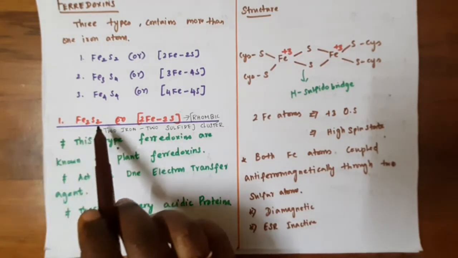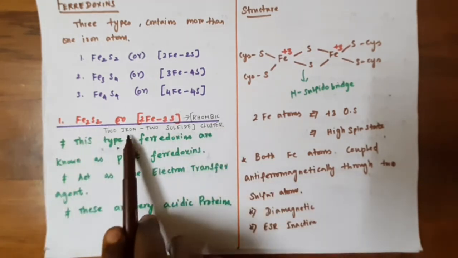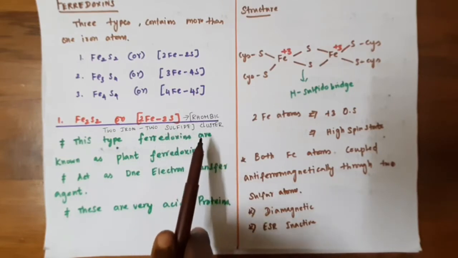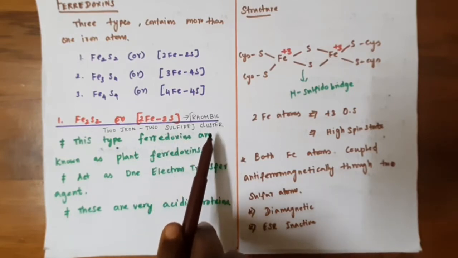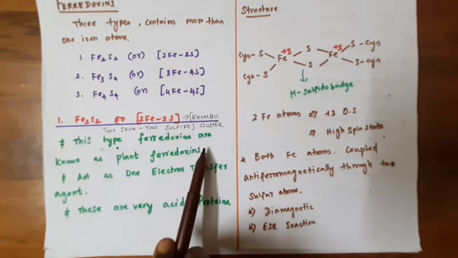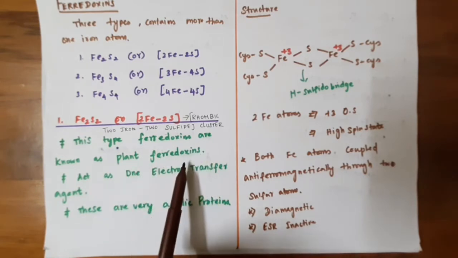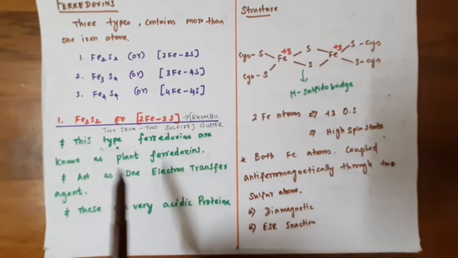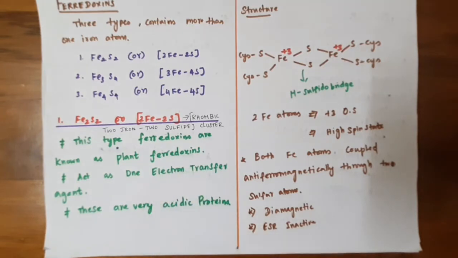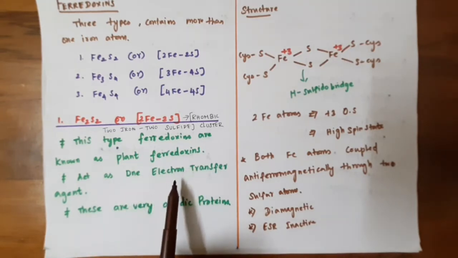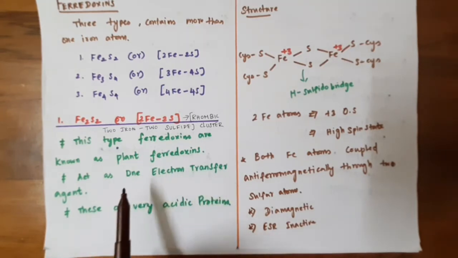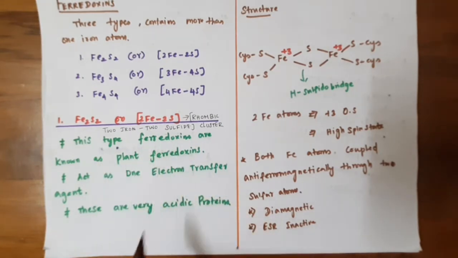So this Fe2S2 cluster is known as the rhombic 2-iron 2-sulfide cluster. This type of ferredoxin is known as plant ferredoxin, so it is mainly found in plants. It serves as a one electron transfer agent. And this Fe2S2 type ferredoxin is highly acidic in nature.